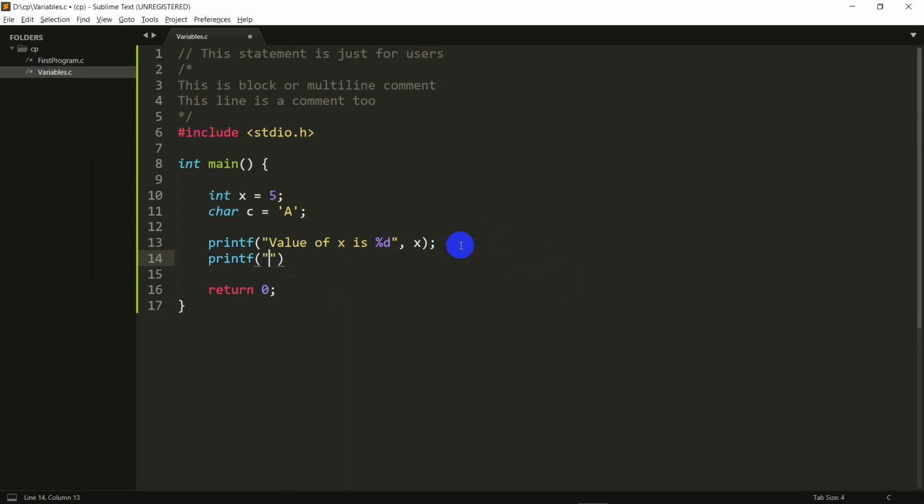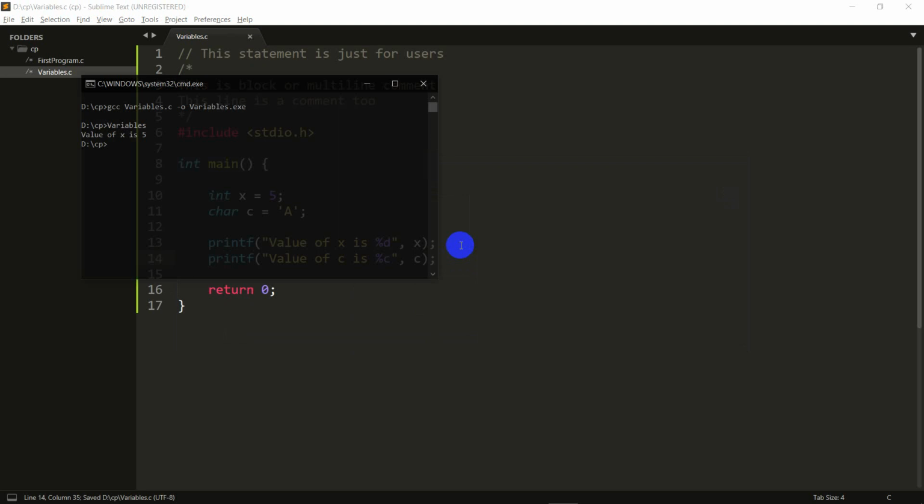And the way to print characters is basically just using a %c there, value of c is %c, and here I just need to write c. And let's go ahead and compile this again, and let's run it again, and it printed value of x is 5, value of c is A. So it actually printed this fine, but I would rather this be in a new line.